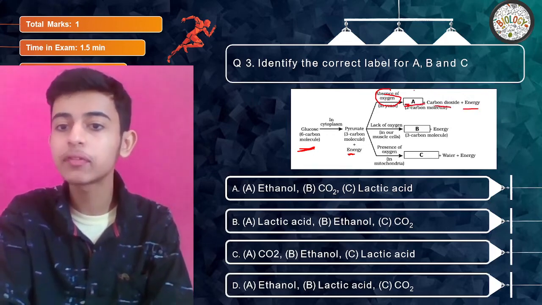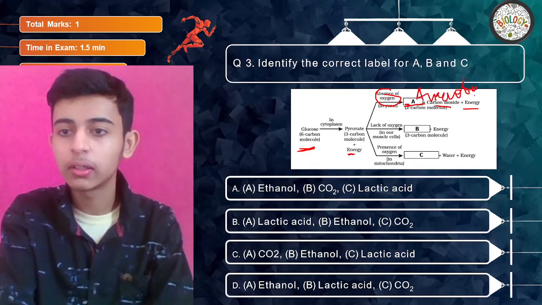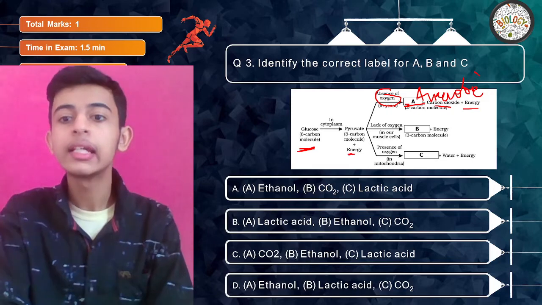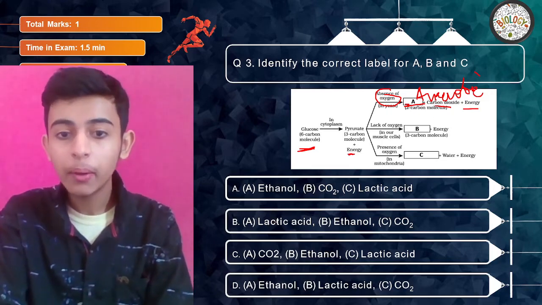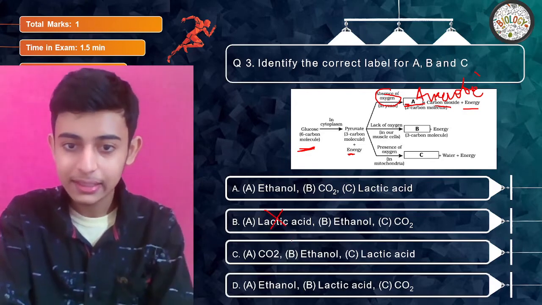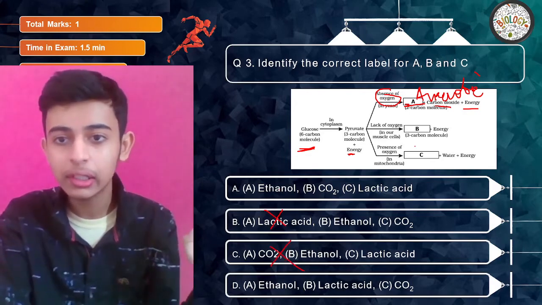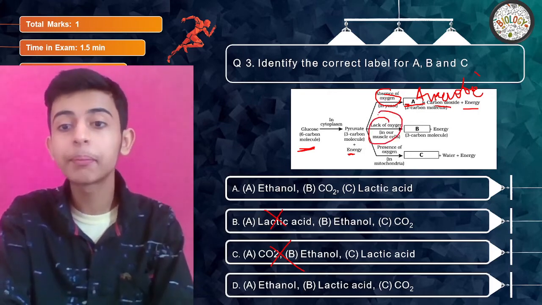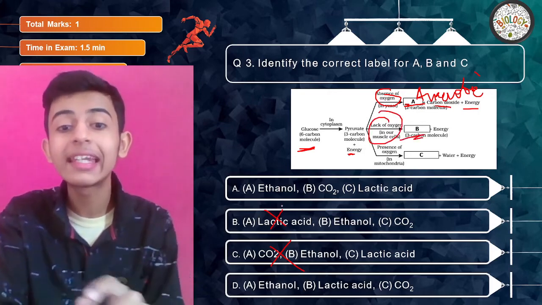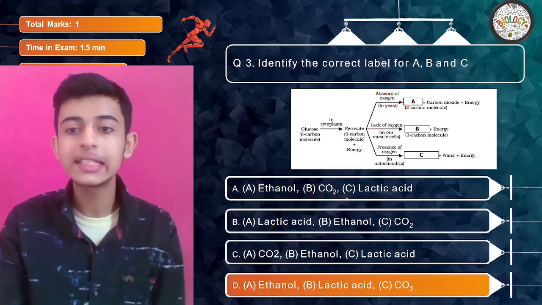What do you think? Absence of oxygen means anaerobic or not? Anaerobic, definitely. So in anaerobic, you know that lactic acid is not formed, CO2 is not formed, ethanol is formed. So B, C get eliminated or not? Now lack of oxygen in our body gives out lactic acid. So here CO2 is there, your answer comes out to be D.